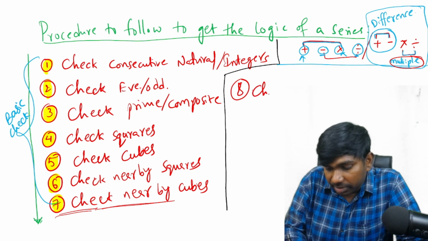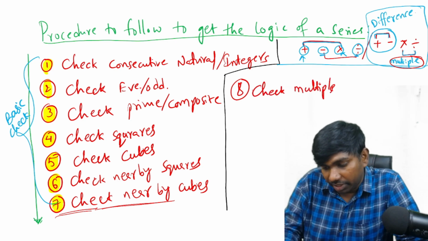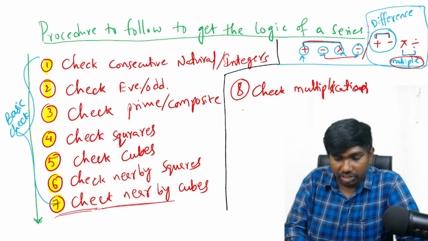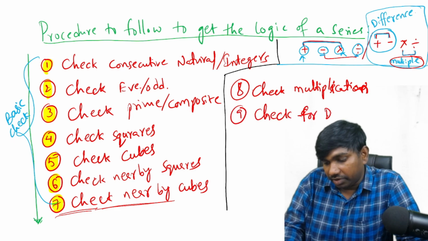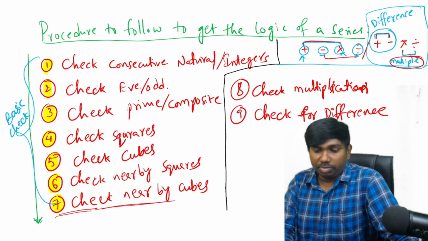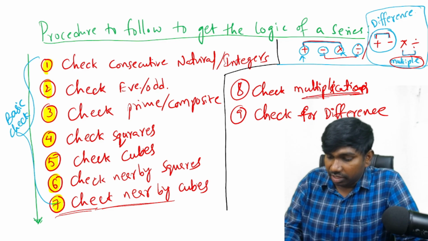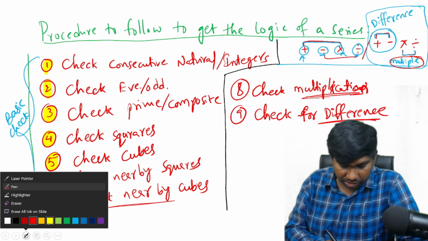So next step, 8th step, that is check multiples or multiplication rule. Check for multiplication among the given elements. And next is check for the difference. So still the problem not solved. One more thing here is, after taking multiplication or after taking the difference, after taking multiples or after taking the difference, what is the next situation?